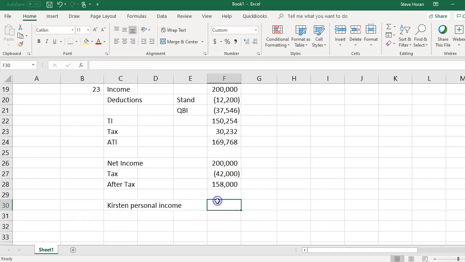And what she would get, she'd get the 158,000 minus the standard deduction of 12,200. Okay, so she's going to have taxable income then of 145,800. Okay, and then again we would have to figure out her dividend income. So personal income is dividends, right? She receives it as a dividend, and so she deducts the $12,200, and now she's got to pay tax on 145,800.